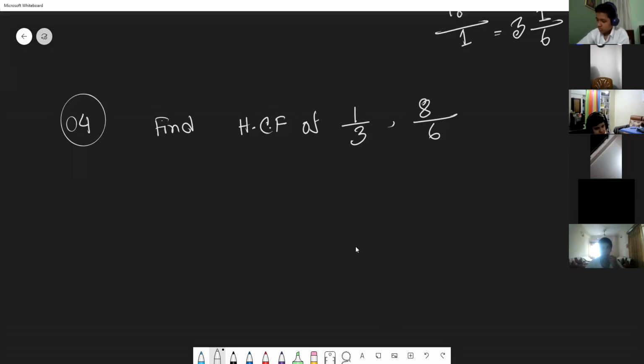First step, what is the formula of HCF for fractions? The numerator side HCF and the denominator side LCM.